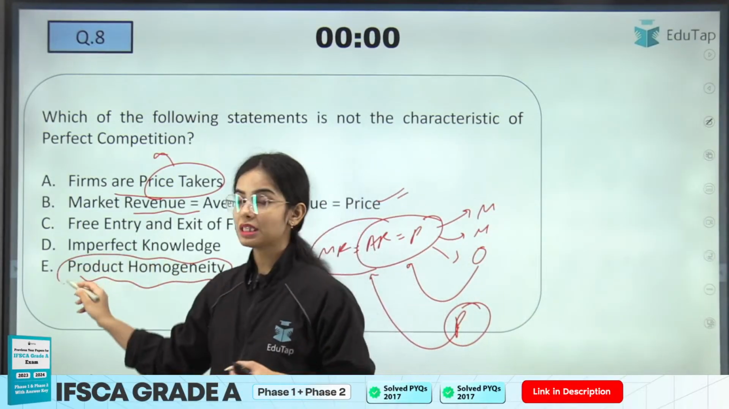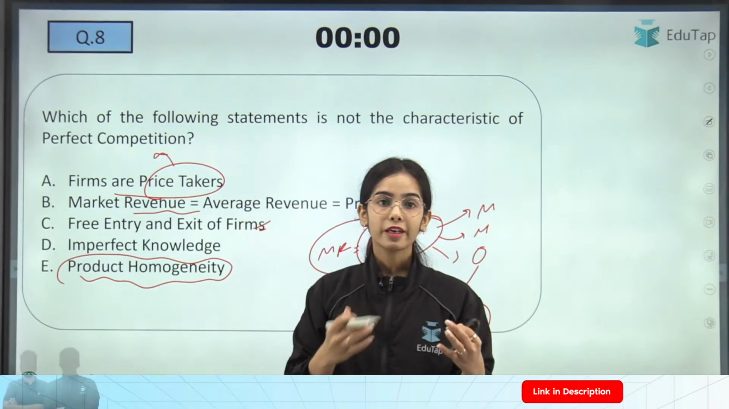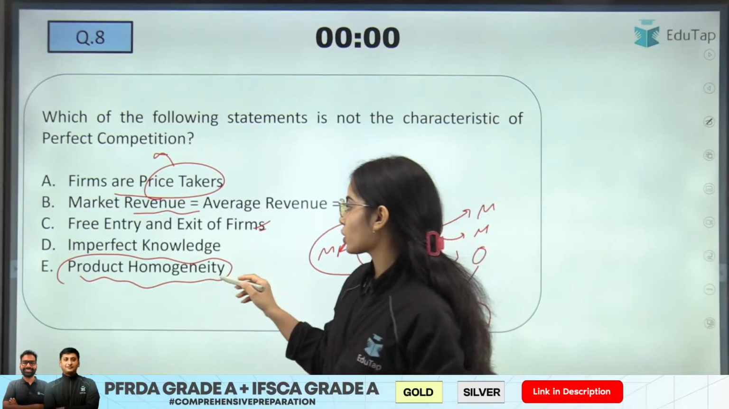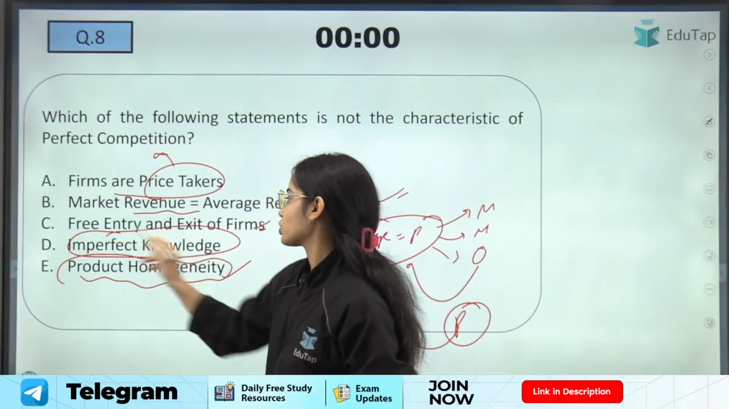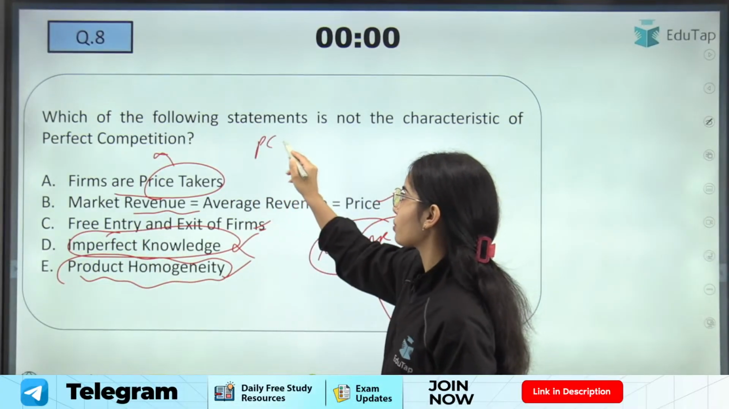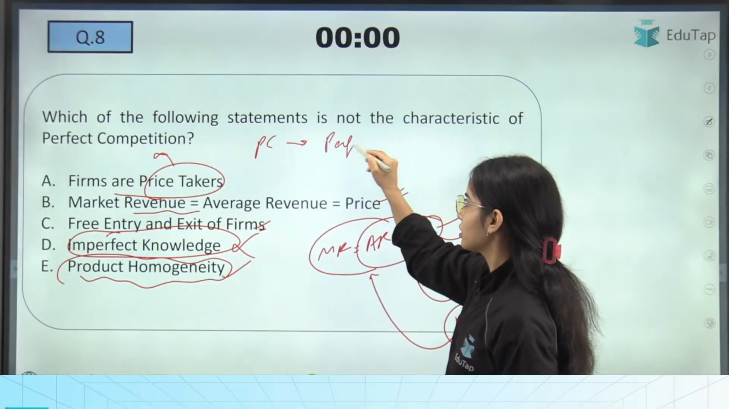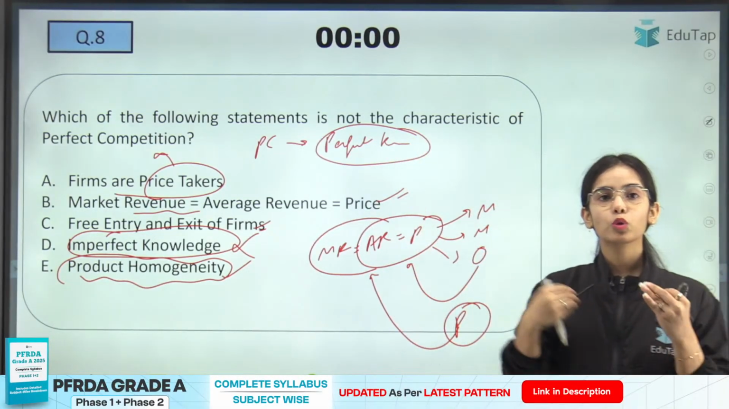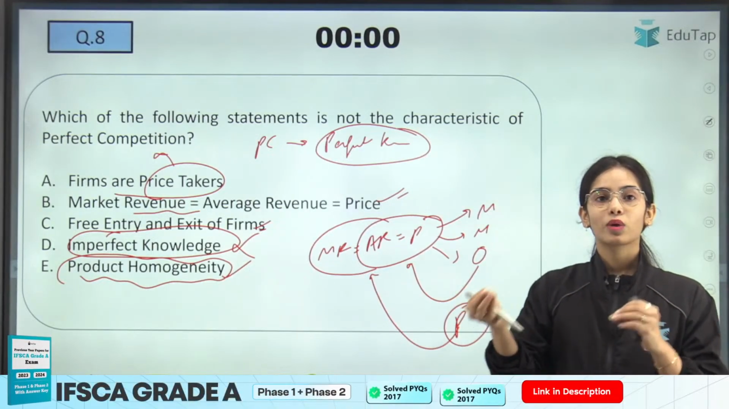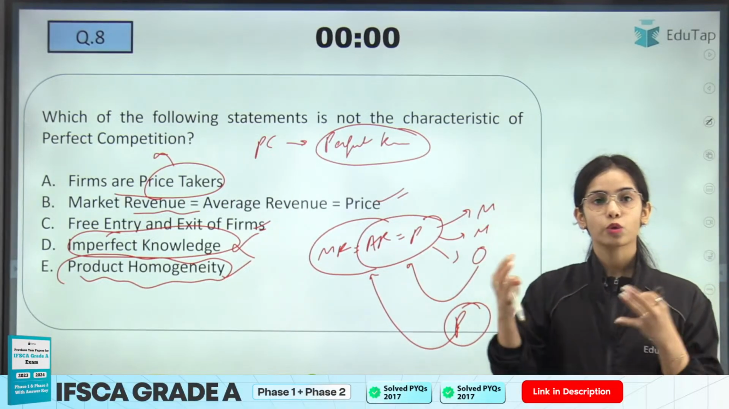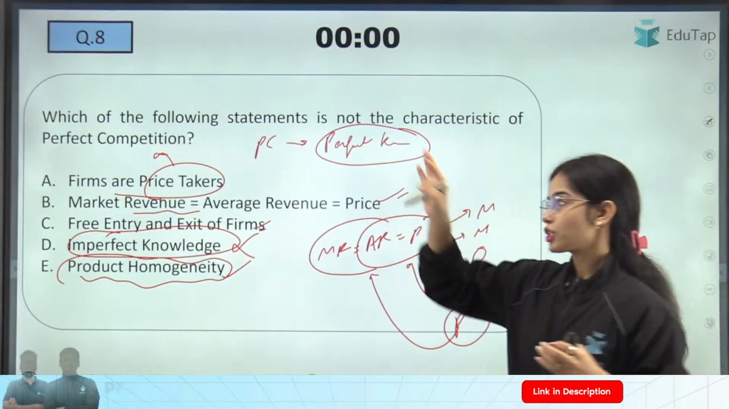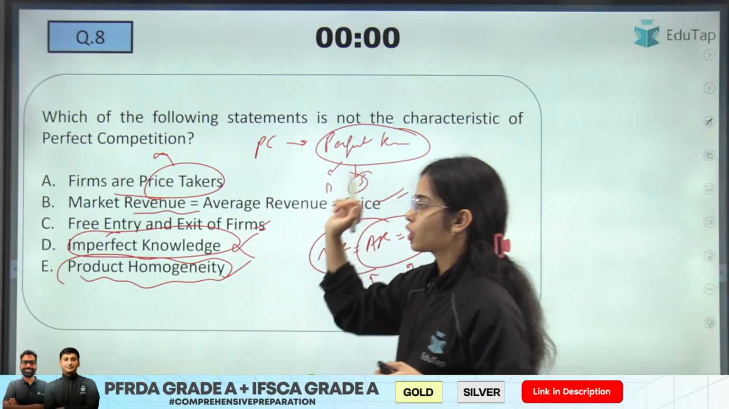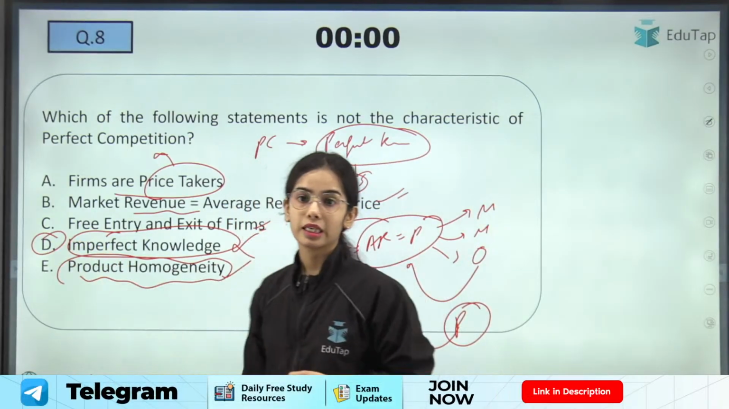Product homogeneity means the product is the same. If in a market a product is being sold, that product is the same. So this is also true. Imperfect knowledge, so this is wrong. In perfect competition, there is perfect knowledge. The sellers and the buyers both know the current price, the product they have to buy, and the quality that they are getting. So there is perfect knowledge with the buyers and the sellers under perfect competition. So here the answer is D.